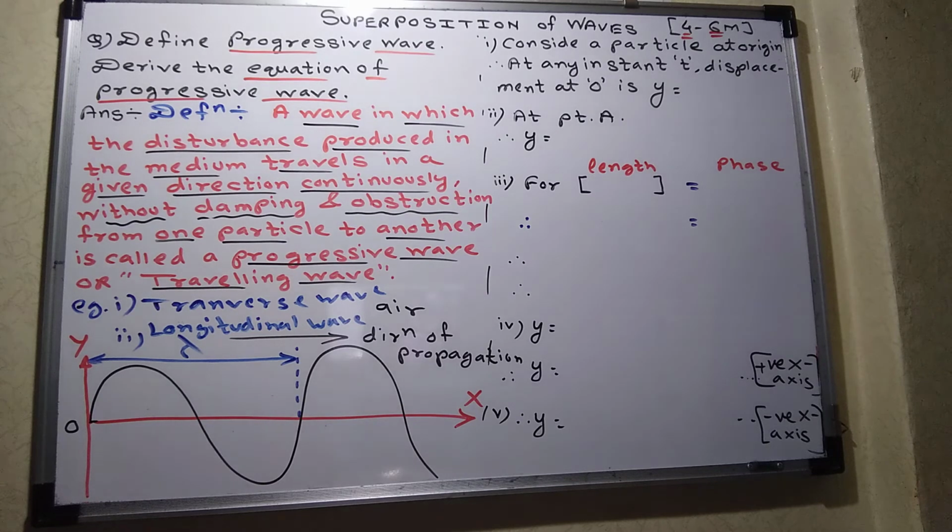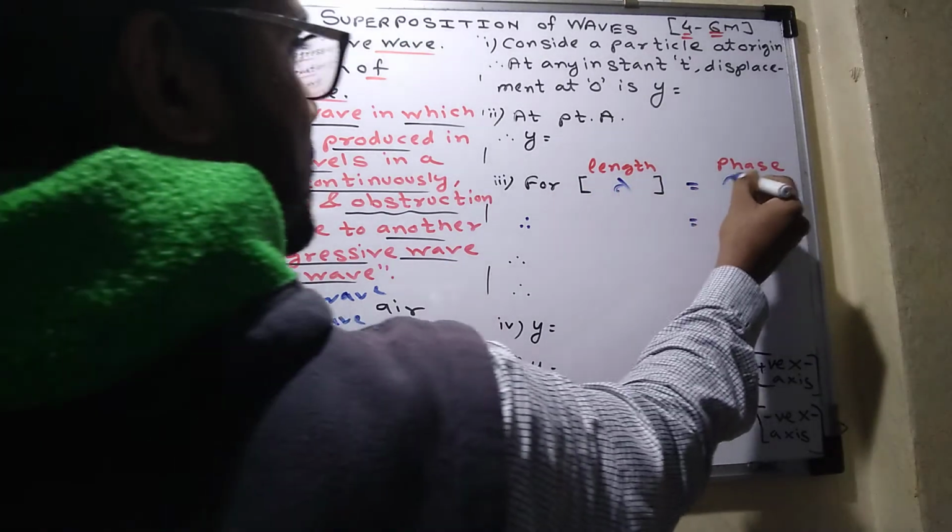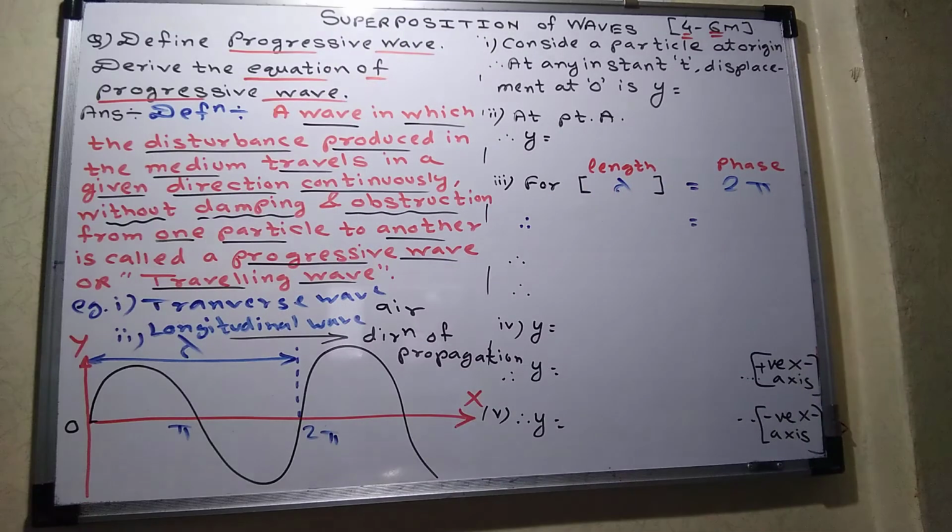And what is the phase? This is 0, this is pi, this is 2 pi. So in one wavelength, what is the phase? Phase is 2 pi. Am I right? For a wavelength, phase is always 2 pi. Okay. So now we have to derive the general equation.